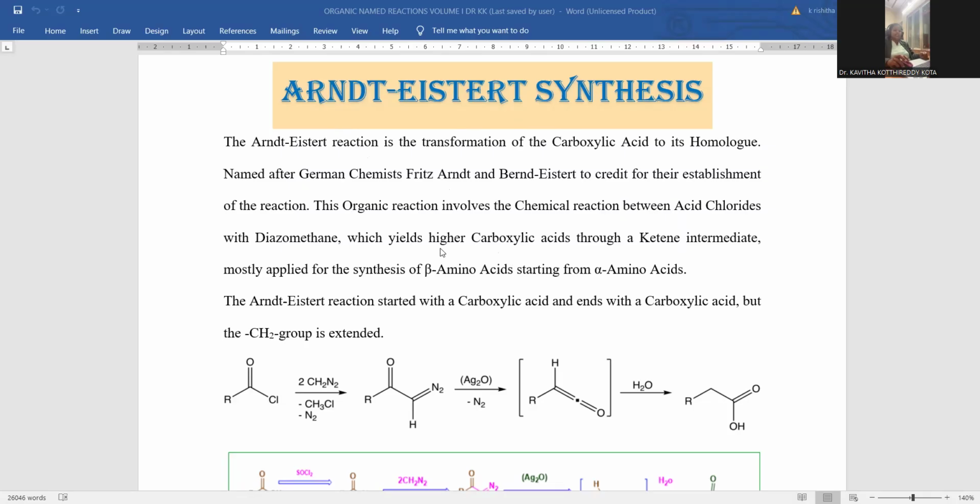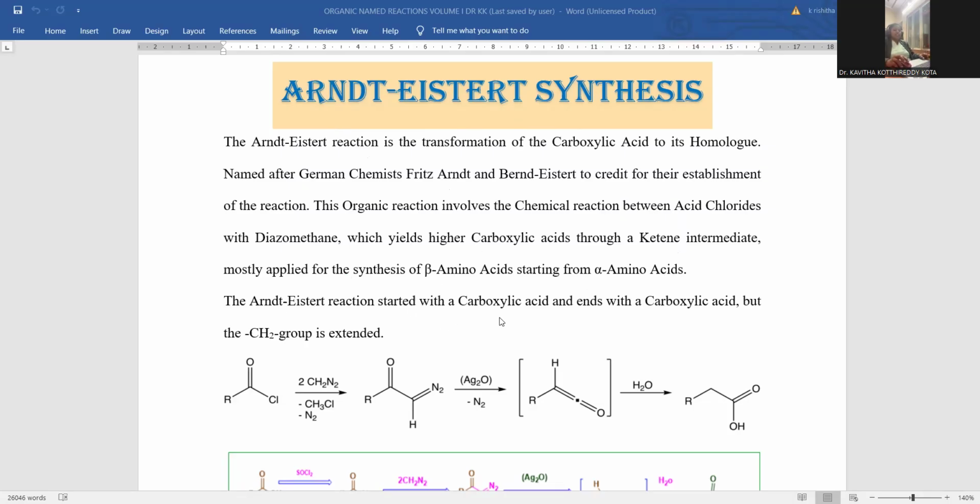That is why it is designated a higher carboxylic acid, formed through the ketene intermediate. The mechanism proceeds via ketene intermediate formation and is mostly applied for the synthesis of beta amino acids. Beta amino acids are the final products, and alpha amino acids are taken as the starting materials. This is the kind of application you can notice.